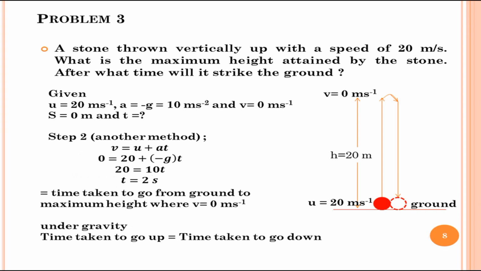When a body reaches a maximum height, at that point, the final velocity v is equal to 0. And the initial velocity of the body, that is u, is equal to 20 meter per second.